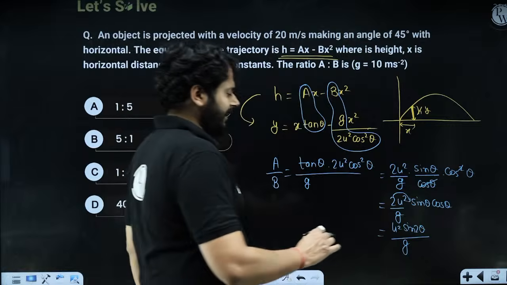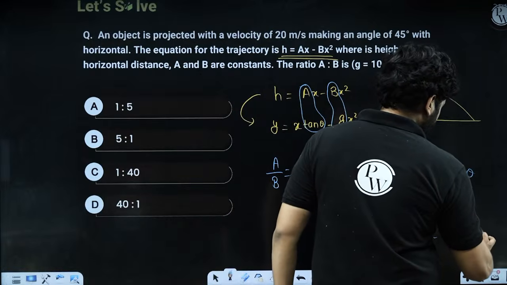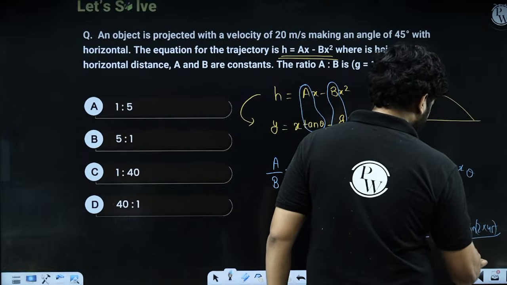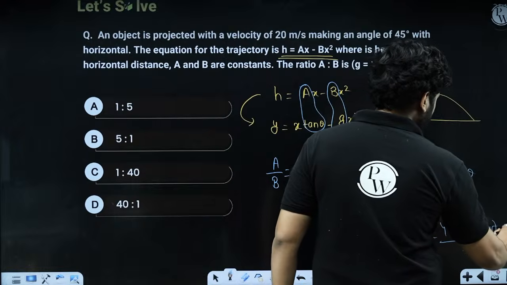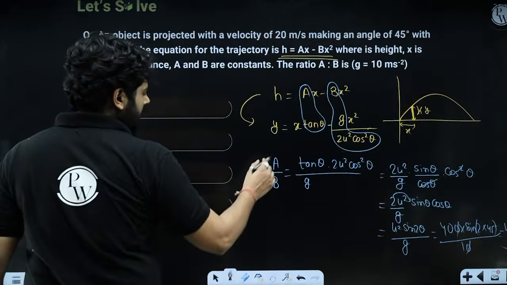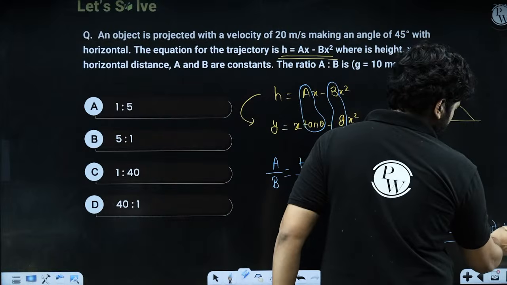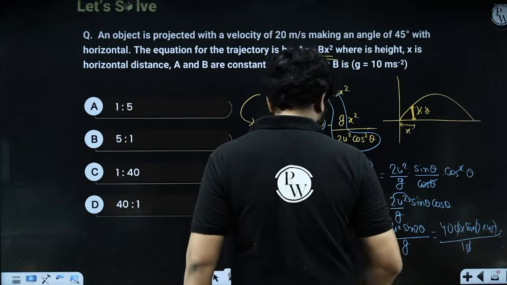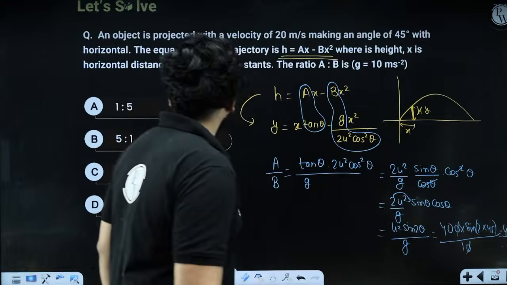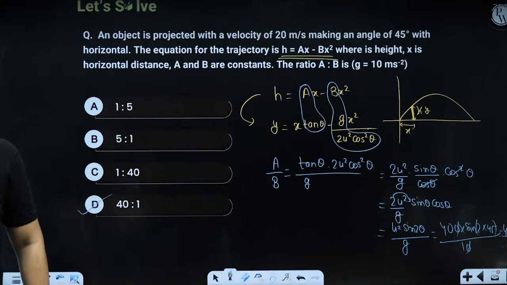So you can put the values if you want to: 400 into sine 2 into 45 upon 10. So the answer will be 40 meter per second, right? So A upon B is 40. The ratio of A upon B is not 40 meter per second because it's a ratio, so it is just going to be a number, right? A upon B is going to be 40:1. So option D has to be the correct option, right?